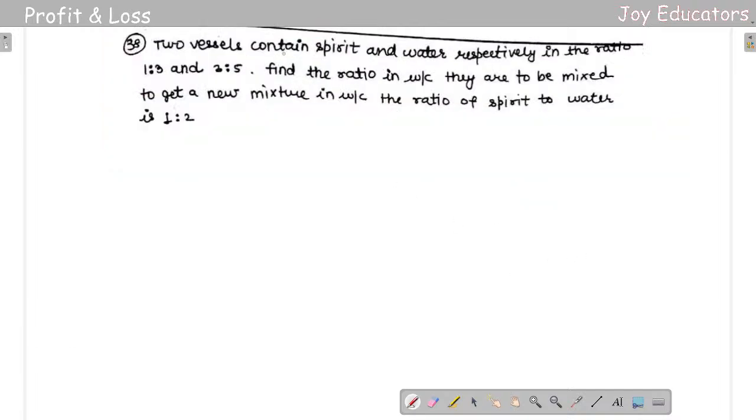సో లెట్స్ గో టు నెక్స్ట్ 38th question. Simply go simpler. Two vessels contain spirit and water respectively in the ratio of 1 is to 3 and 3 is to 5. In what ratio are they to be mixed to get a new mixture in which the ratio of spirit to water is 1 is to 2? Spirit to water ఇచ్చాడు. So no need to worry about anything. Same question. ఇట్లా దించేస్తే అయిపోయింది.